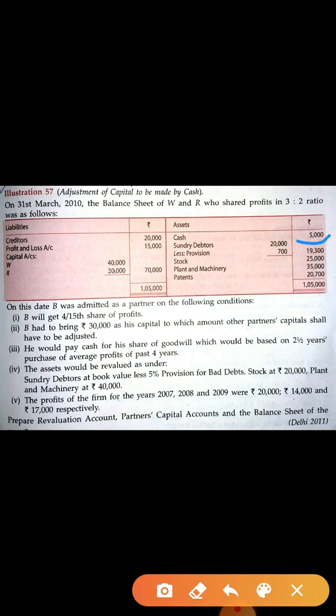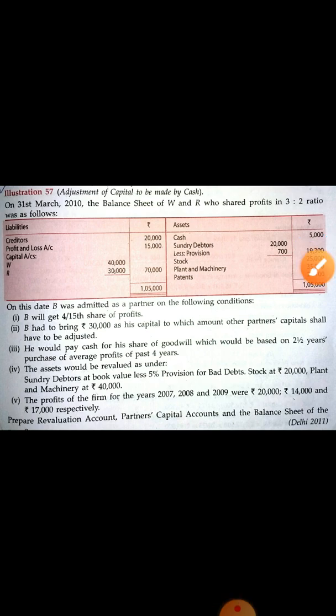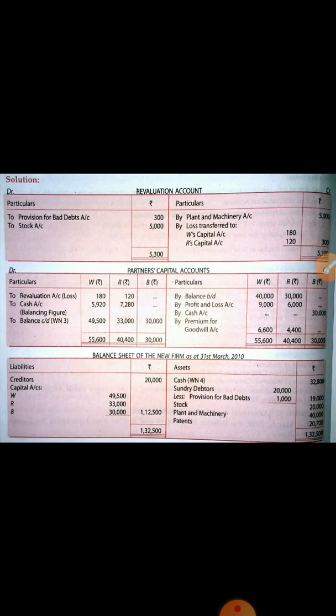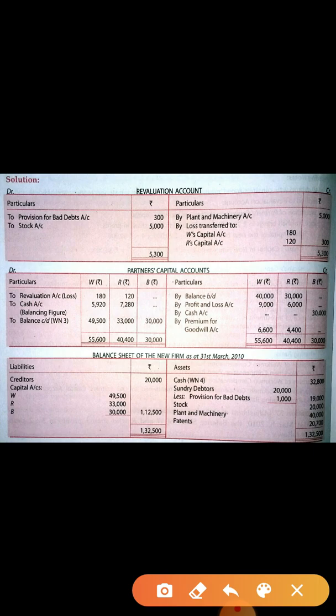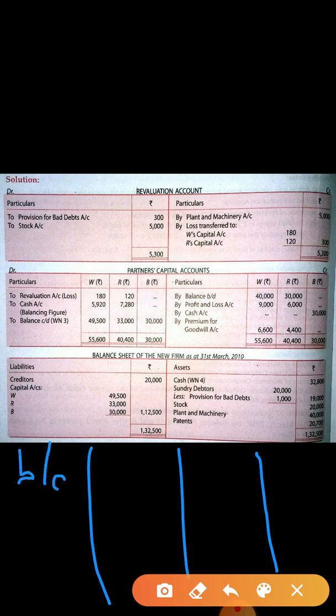So this cash you have to transfer. Write down the cash on this side, and write down balance brought down. So the brought down amount is 5,000.